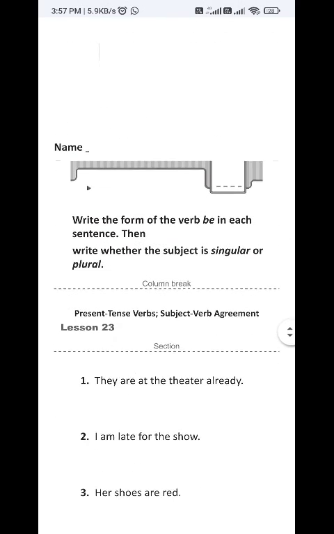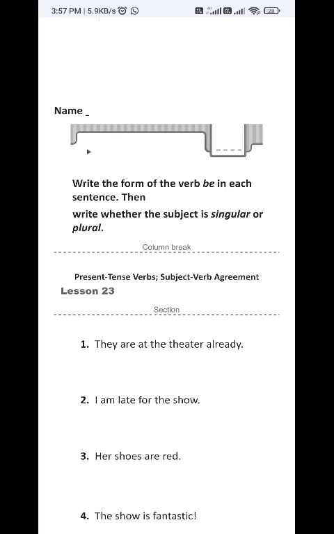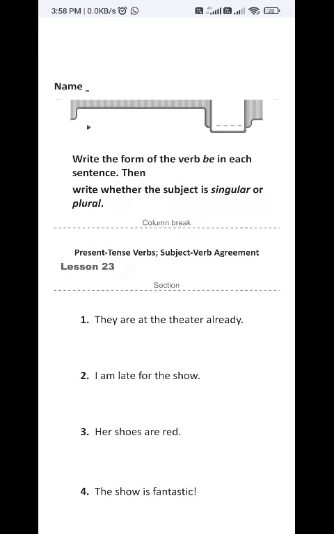Come to the next point, that is write the form of the verb be. Verb be means be verb, am, is, are, was, were, whichever is necessary in each sentence. Then write whether the subject is singular or plural.